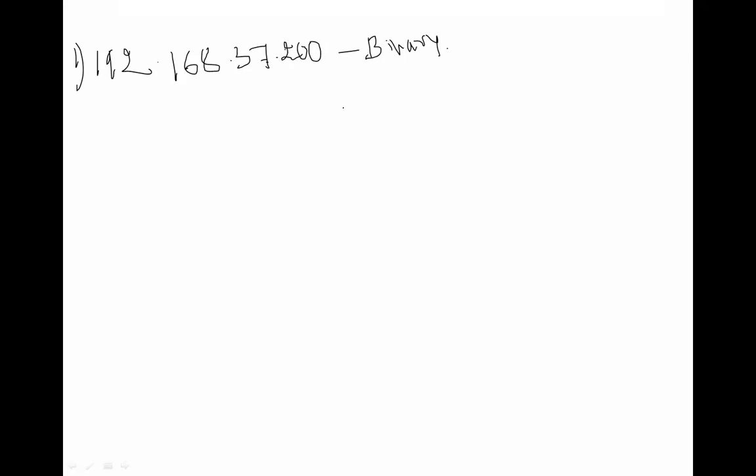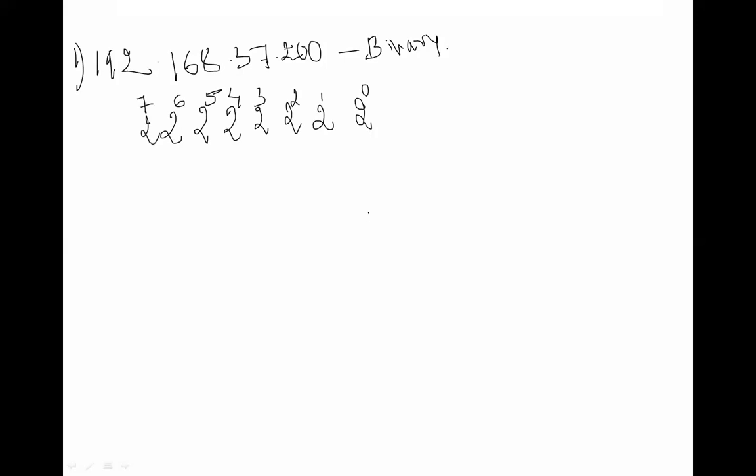While converting this IP address into binary, you have to follow one procedure: write 2 raised to 0, 2 raised to 1, 2 raised to 2, 2 raised to 3, 2 raised to 4, 2 raised to 5, 2 raised to 6, and 2 raised to 7.